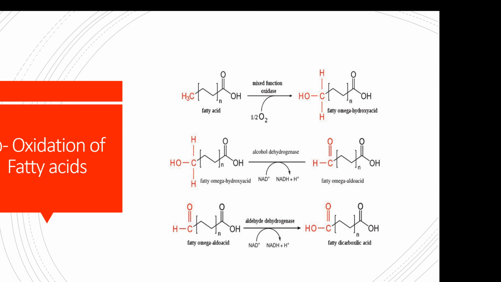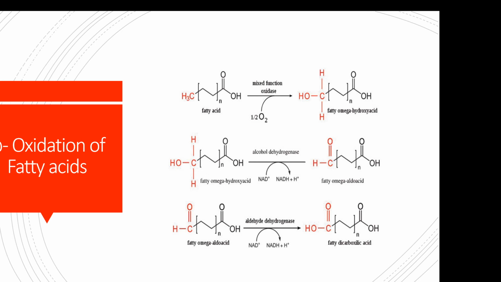So in this oxidation, the CH3 group will first be oxidized to a CHO group, involving a cytochrome P450 omega oxidase system, along with alcohol dehydrogenase and aldehyde dehydrogenase, to form a dicarboxylic acid.